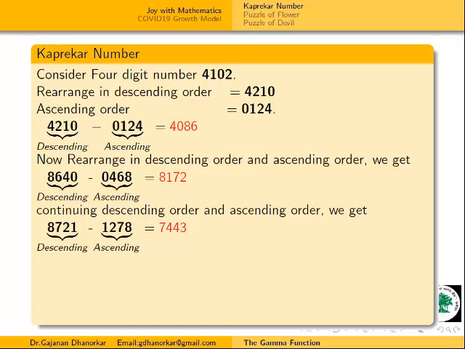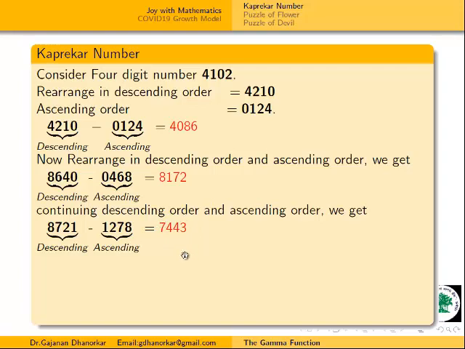Simultaneously, you can take your own number, not only a 4 digit number, any digit number, and try to find your Kaprekar number for the respective digit numbers. Now I am taking this 4102 number and we are up to here. After this we get the number 7443.